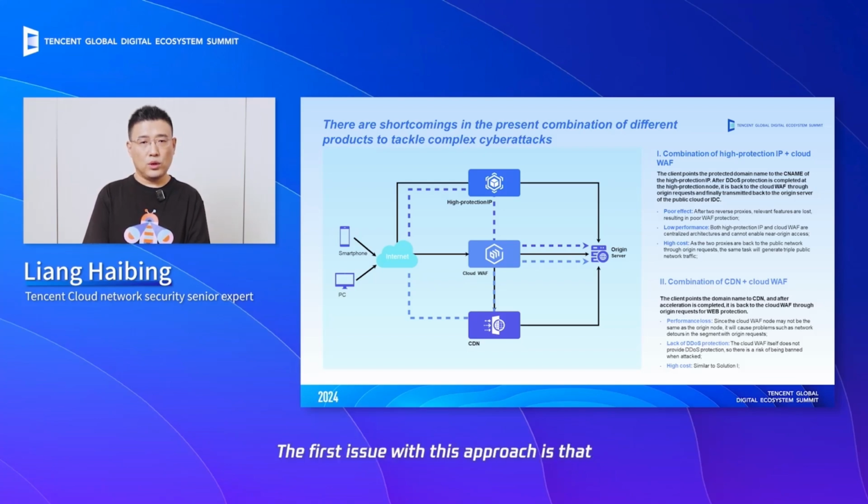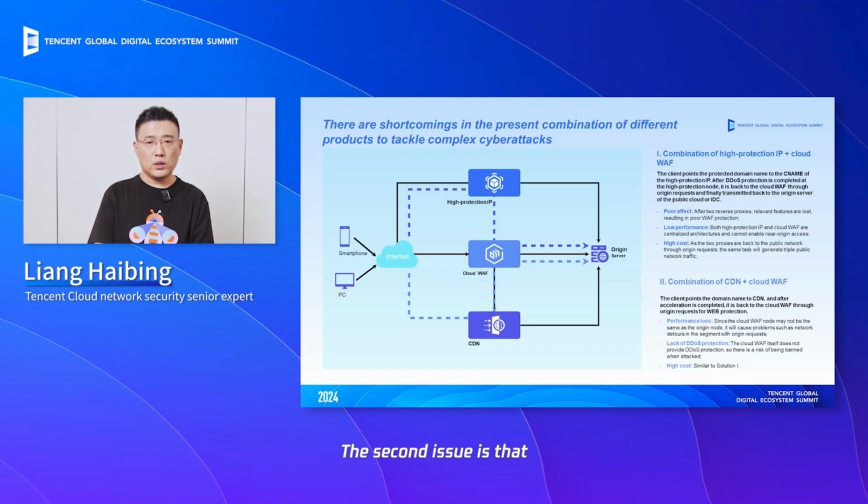The first issue with this approach is while the CDN accelerates the content delivery, the subsequent processing through the Cloud WAF, which acts as an intermediate node, can lead to performance degradation. The second issue is that the entire process lacks DDoS protection. In this case, if a DDoS attack occurs, the whole system is vulnerable. The third issue is cost. As mentioned, with 2 instances of reverse proxy, the cost is triple that of direct access to the original server.